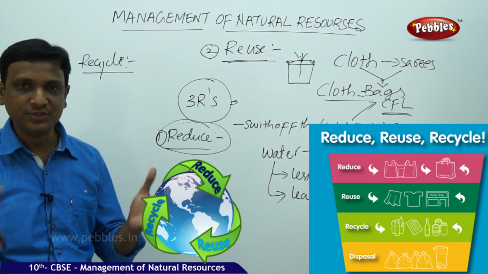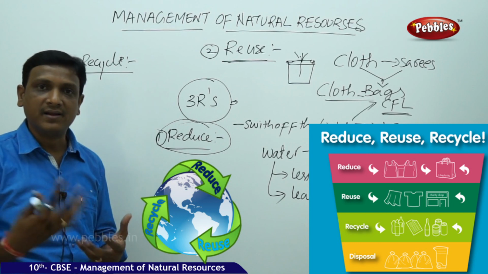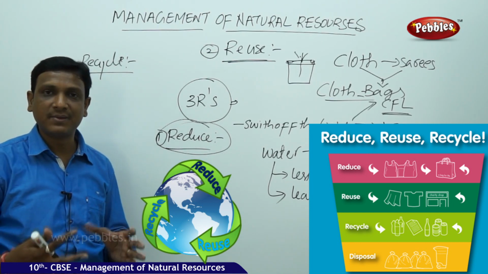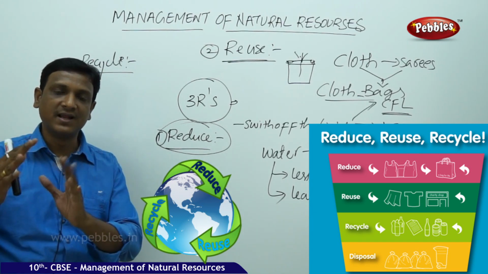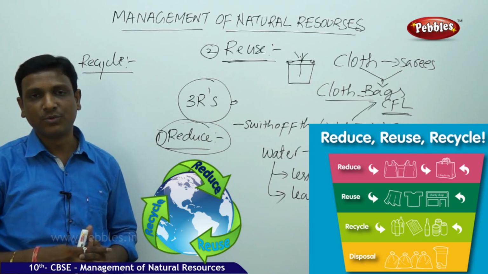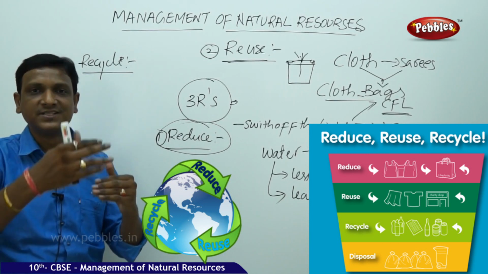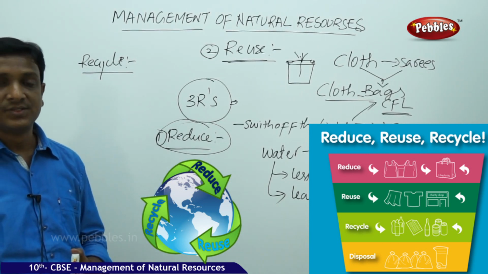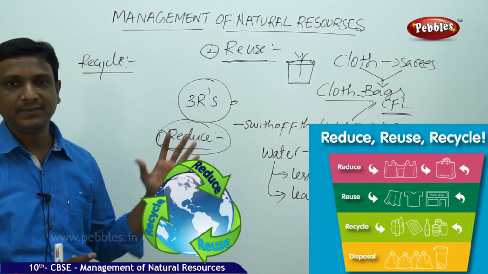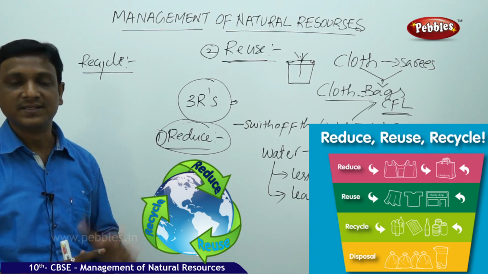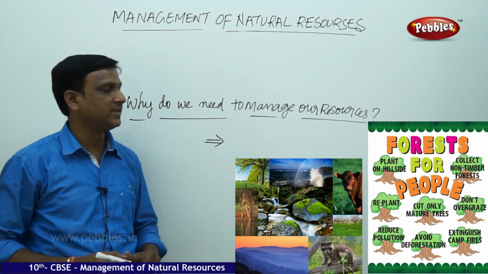Instead of that, if you segregate these materials like paper, plastic, metal and glass, and sell them, they will be sent to the respective factories. Glass bottles will be sent to the glass factory, cardboard to the cardboard factory, paper to the paper factory, where they are recycled and once again the product is made. In this way, at your level, you can contribute to the conservation of natural resources.